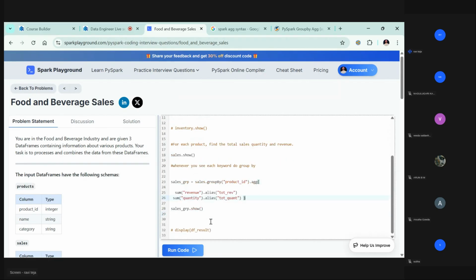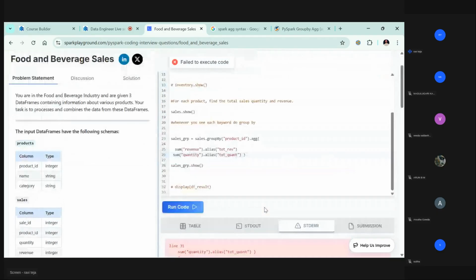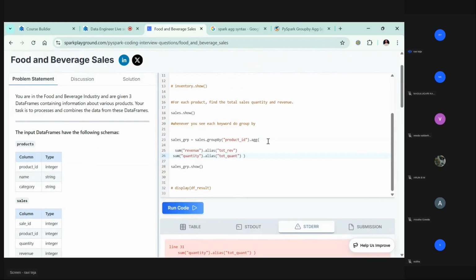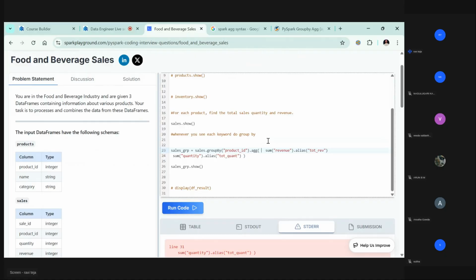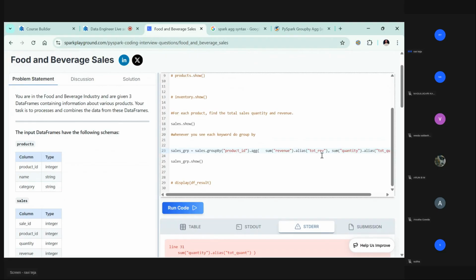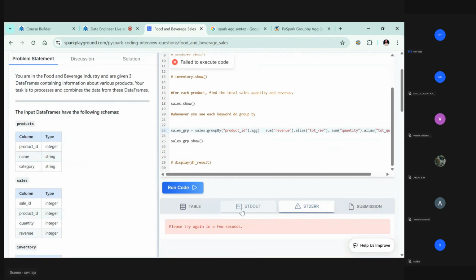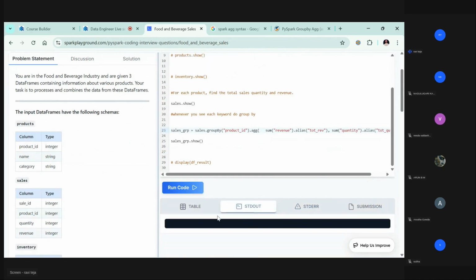Okay, now let's try to run this. Failed to execute. Did I get something wrong? Sum of revenue, total revenue, comma is missing here. These small mistakes. Please try in a few seconds. What happened?